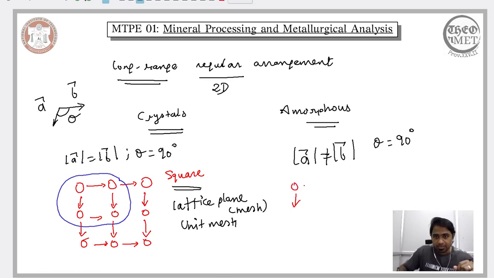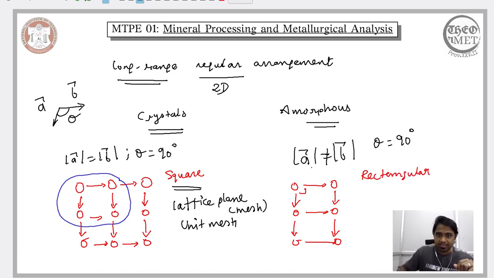So now the magnitudes of the vectors are not equal, but the angle still remains 90 degrees. This we refer to as the rectangular crystal, and again the unit mesh here is these 4 atoms.